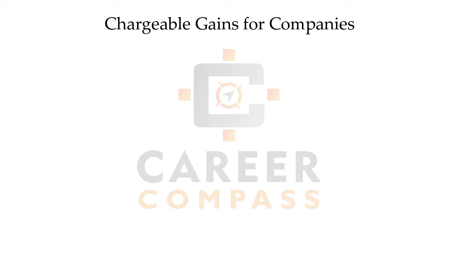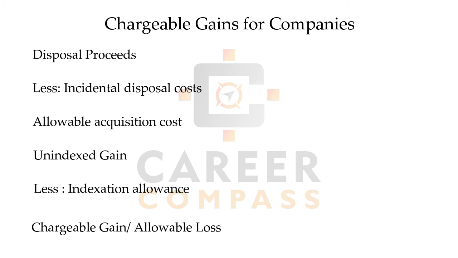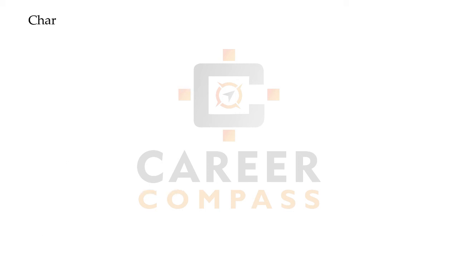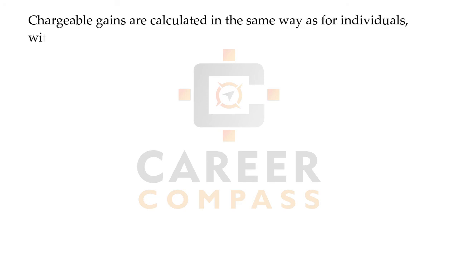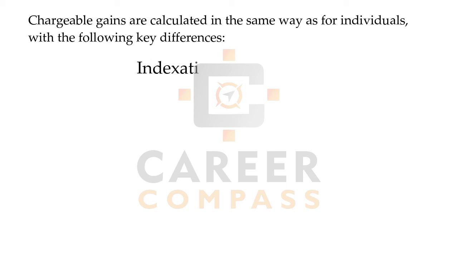Now the last income of the chapter, which is capital gain. Here, students, the pro forma for capital gain for the companies is given as below. Please go through it. Students, just like other income, here we also have most of the rules the same, but we have some important differences. The most important one is the indexation allowance. It's nothing but a relief given to give effect to inflation.